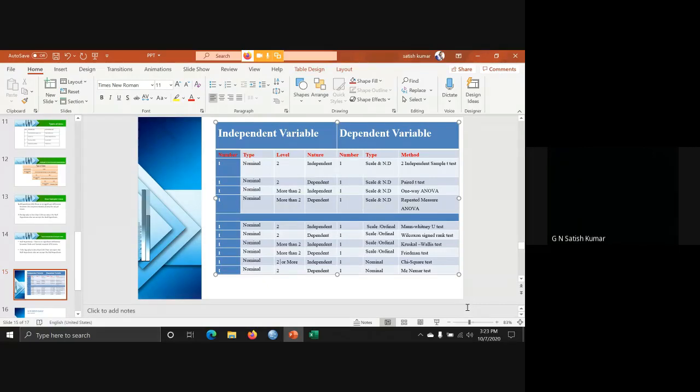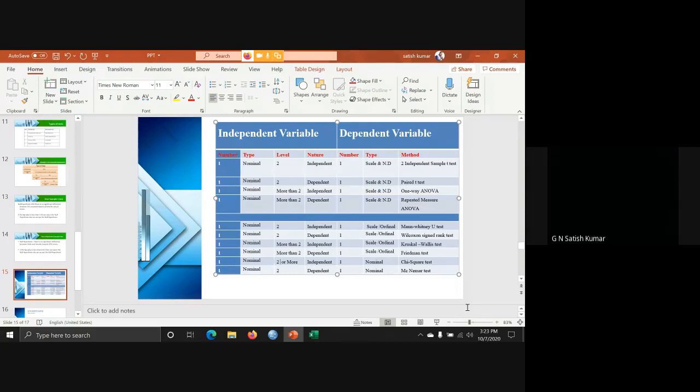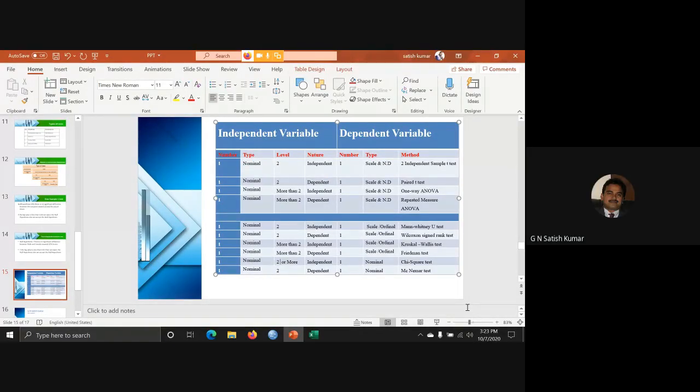No, this ANOVA, all these things are only comparative studies, not impact studies. I'm comparing between male and female. I'm comparing between specializations. I'm comparing between different methods. It's all comparative studies, not impact studies. For an impact study, you must use regression analysis.